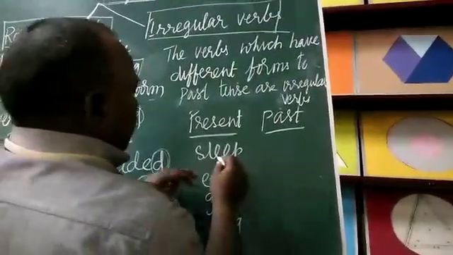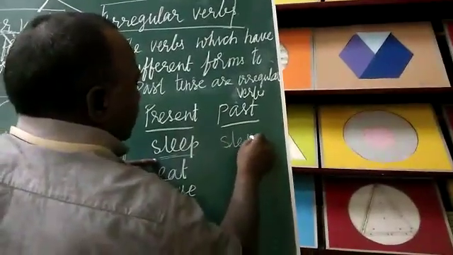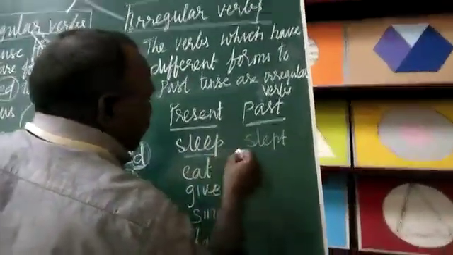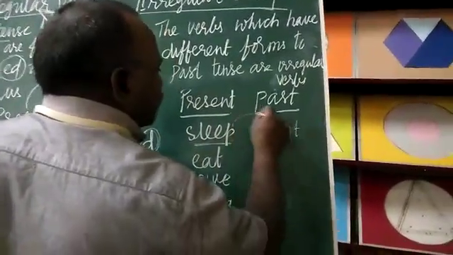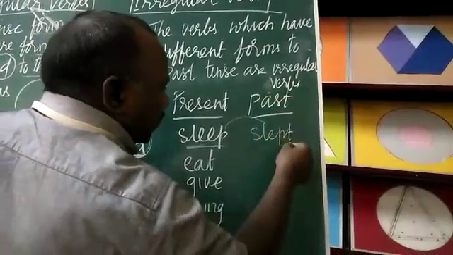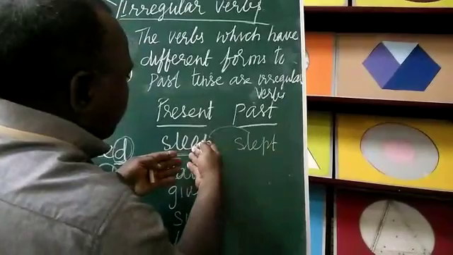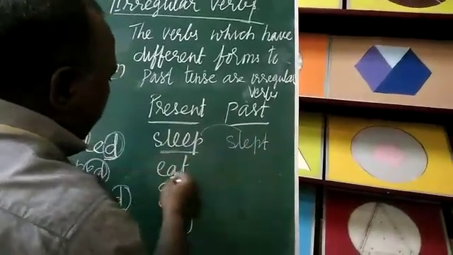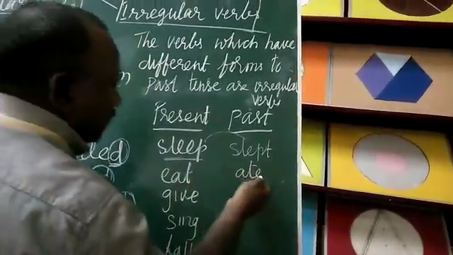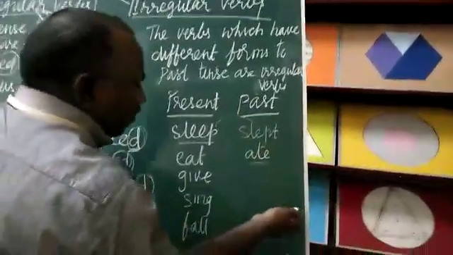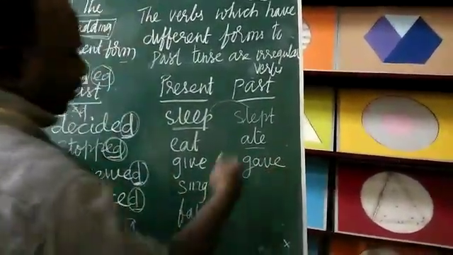So for example, we'll take sleep, slept. The word sleep: the entire word changed when you take it in past tense. So a different form is given here. Sleep, slept. Different form. Eat, ate. The word changed, so the entire word changed. It's having a different form. Give is given as gave.